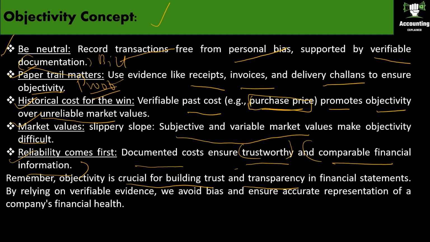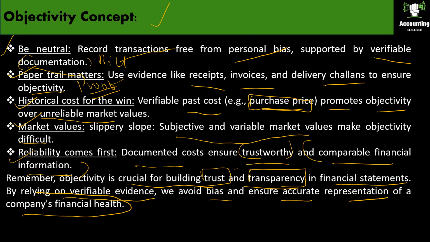Transparency is very important, and trust is also very important for a business in financial statements. By relying on verifiable evidence, that is the documents available, we avoid bias and ensure accurate representation of a company's financial health. Okay, with this we are coming to the closure of the part 2 video of chapter 2.